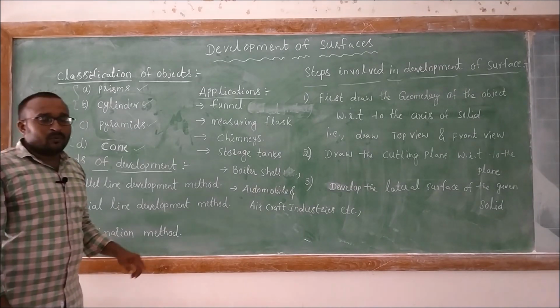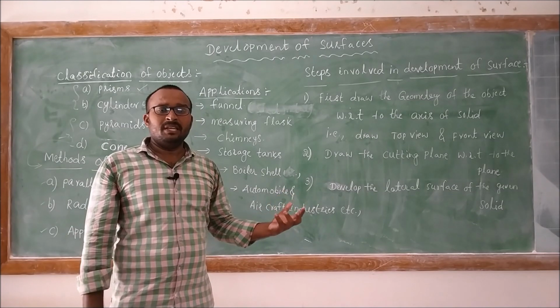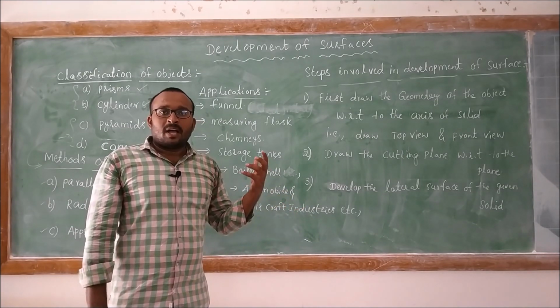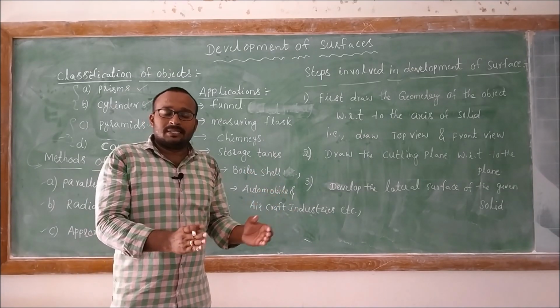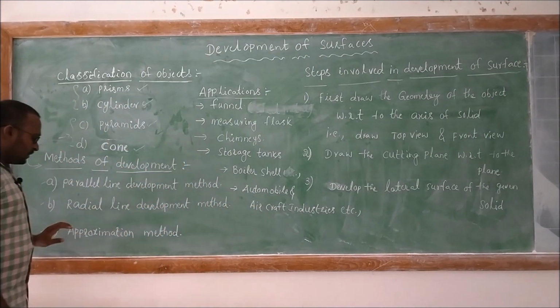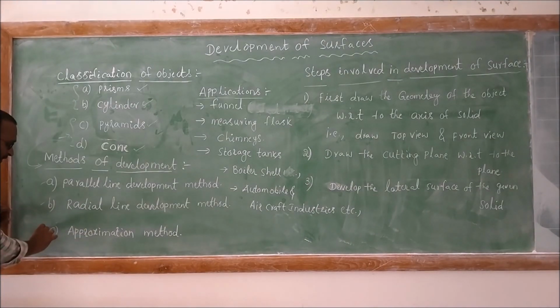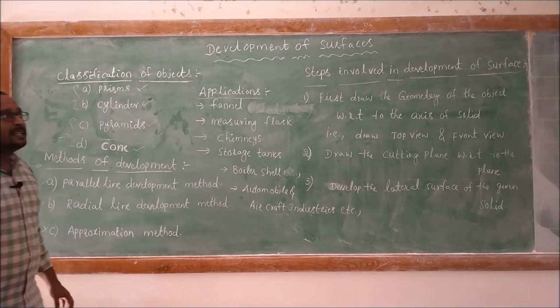Whenever we have double curved surfaces, like spheres, ellipsoids and hyperboloids, the approximation method will be used. These are solids consisting of double curved surfaces. But we don't discuss this approximation method as it is not in our syllabus. We will discuss only two topics, the parallel line method and the radial line method.